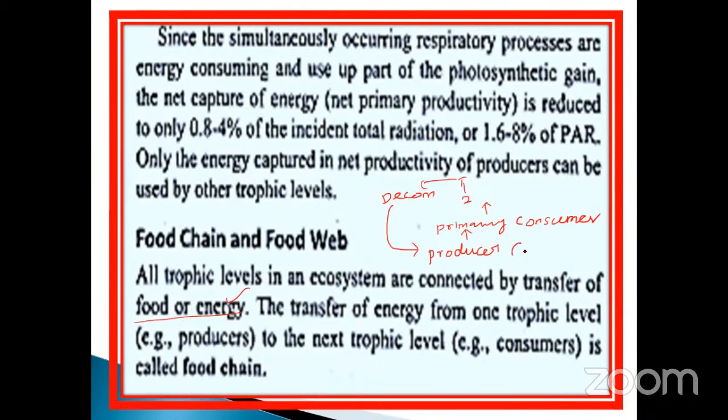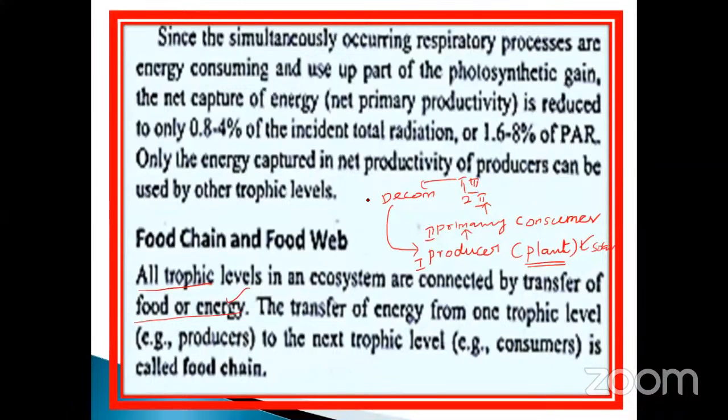The producer is which one? The plant is the producer because the plant traps the light energy from the sun. Okay, this is the basic principle, my dear. So they told all trophic levels. Producer is one of the trophic levels, and primary consumer is also, and secondary consumer, and tertiary consumer.